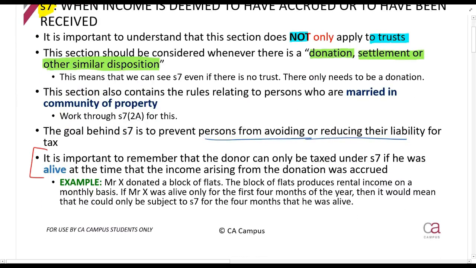Before we look at it, just one more comment here. Please note, guys, that the donor can only be taxed if he was alive at the time that the donation took place, and also at the time when the income was earned. So for example, if there's a block of flats that produces rental income on a monthly basis, and Mr. X was alive only for the first 4 months of the year, then he can only be subject to Section 7 for the first 4 months that he was alive. So you can't tax a person who has passed away.